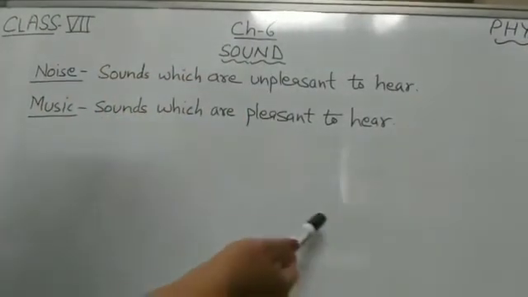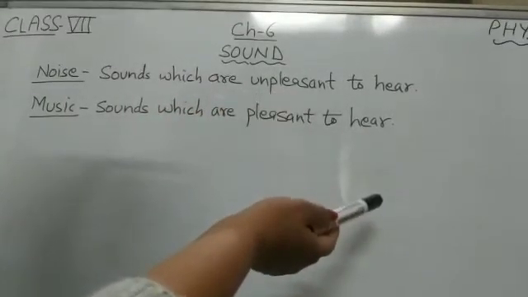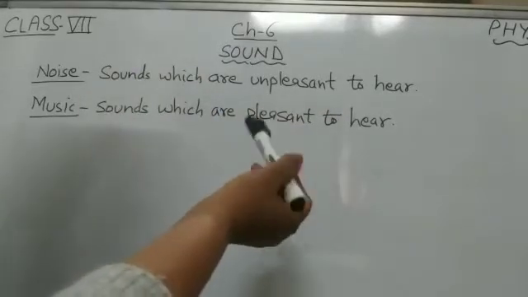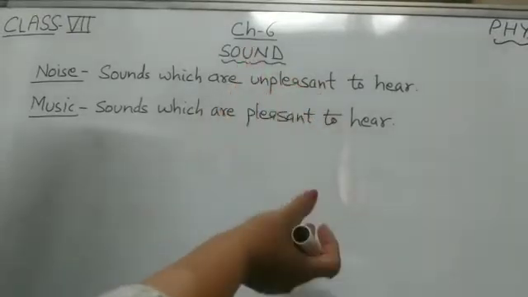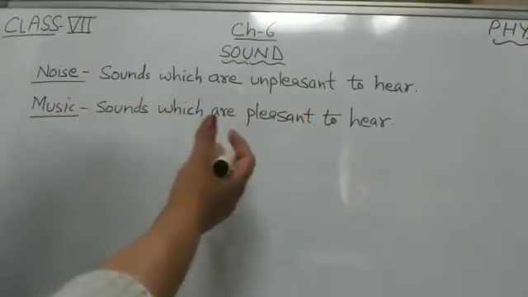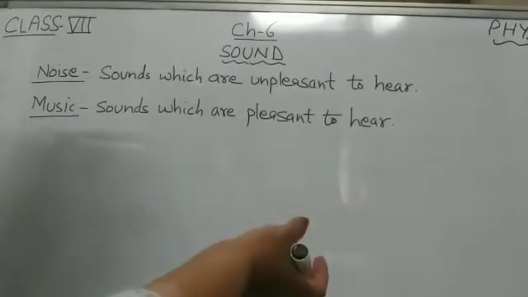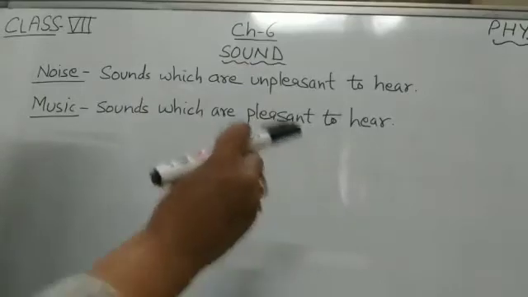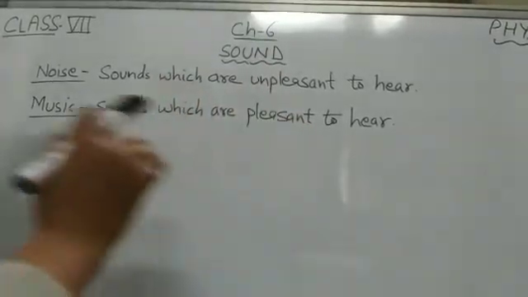Next one is noise and music. It is very simple. Sounds which are unpleasant to hear are called noise. Noise is produced by the irregular vibration of the sound producing source. Some sounds are very pleasant to hear. These are called musical sounds. However, if a musical sound becomes too loud, it would become noise. Thus, music can sometimes become noise.